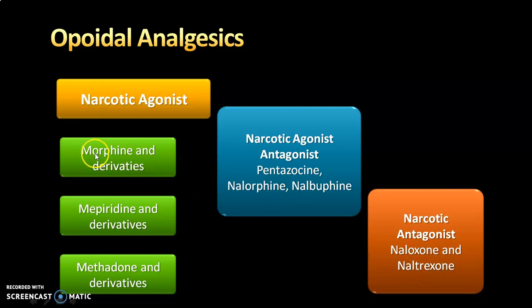In the same way, they wanted to make a morphine agonist, but ended up with an agonist and antagonist. It means that nalorphine or pentazocine is such a compound which acts as an agonist at the mu receptor, and at kappa and delta it is acting as an antagonist.